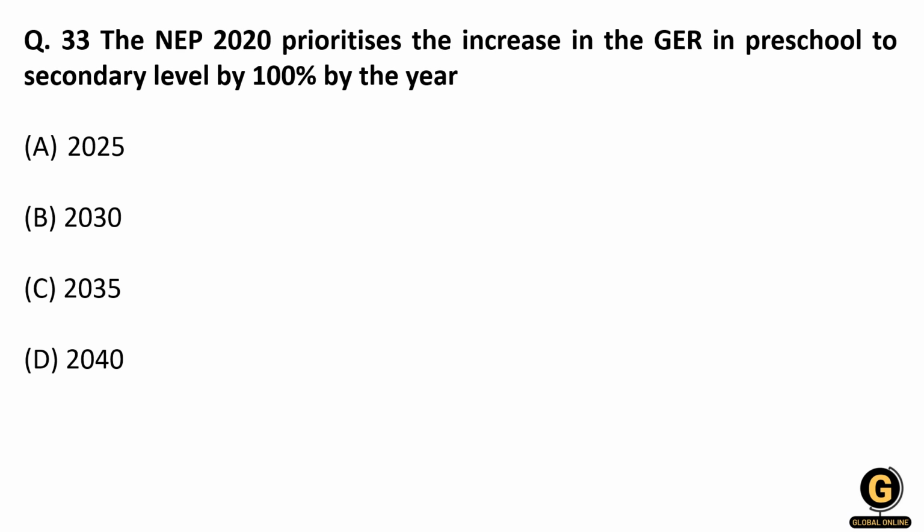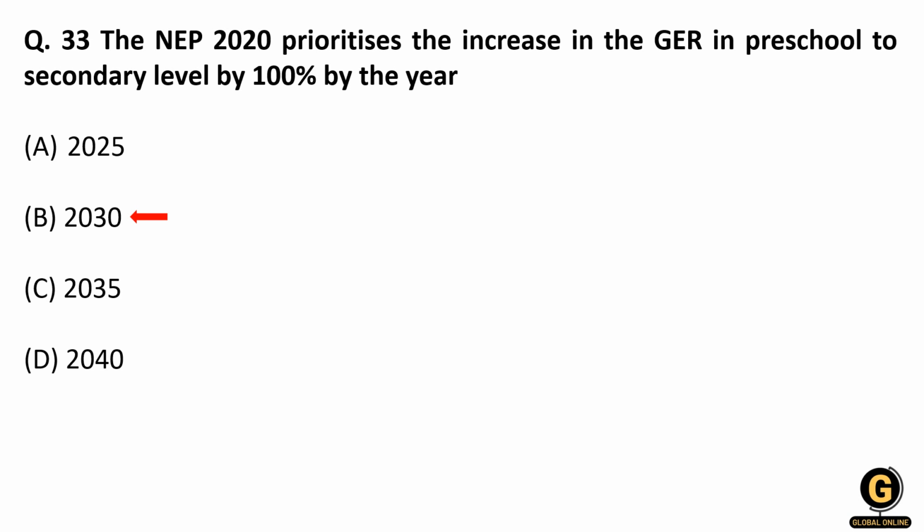Now going to the next question. NEP 2020 prioritizes the increase in the gross enrollment ratio in preschool to secondary school level by 100%. So you have to remember what is this gross enrollment ratio, right? See, if say 10 students have enrolled in preschool, so all those 10 students should go to primary and all of them should go to the secondary. So then we have achieved our gross enrollment ratio of 100%, and this target according to NEP 2020 should be achieved by the year 2030.